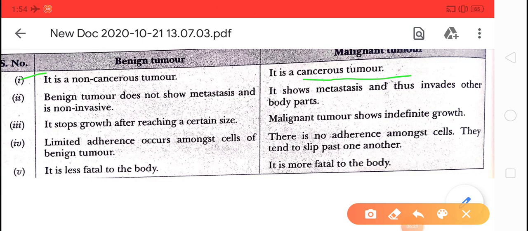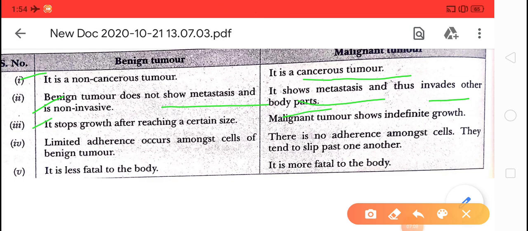Second, benign tumor does not show metastasis and it is non-invasive. Metastasis means it does not spread and it does not attack the healthy cells. Whereas the malignant tumor shows metastasis, it spreads to various parts of the body and invades the other body parts. They also attack the other body parts.